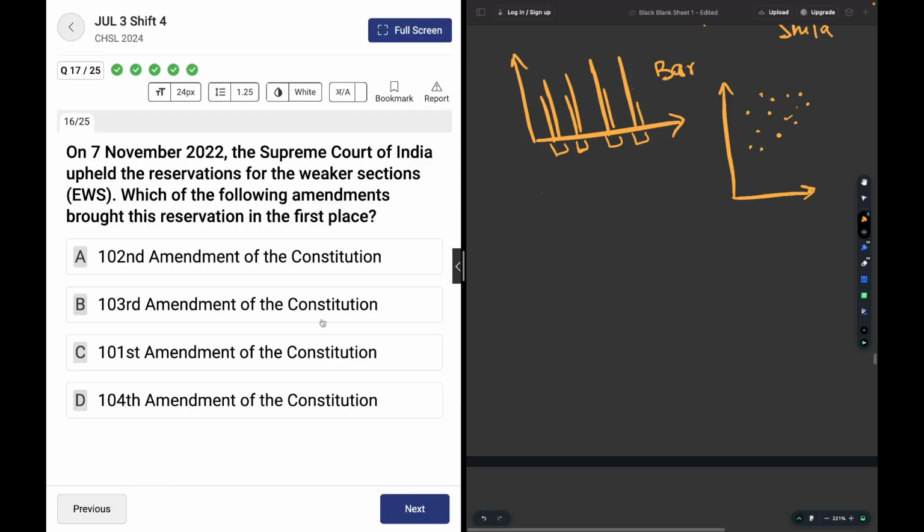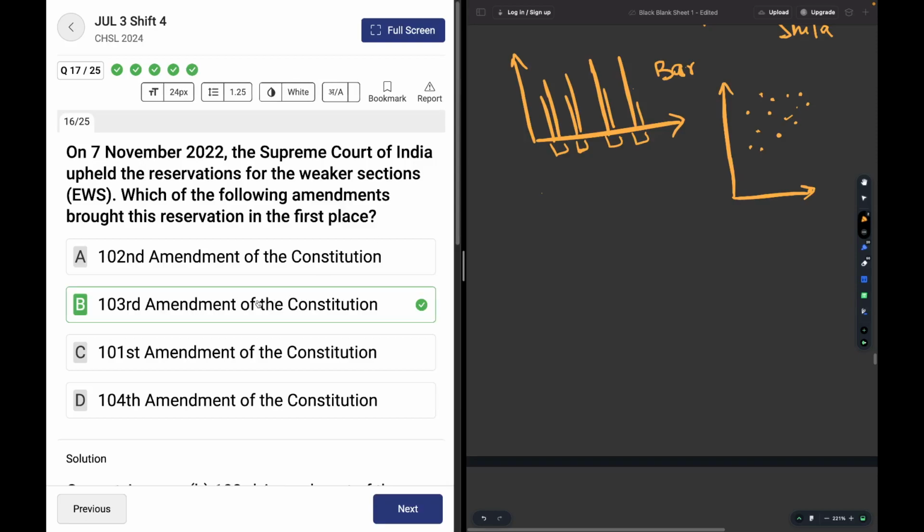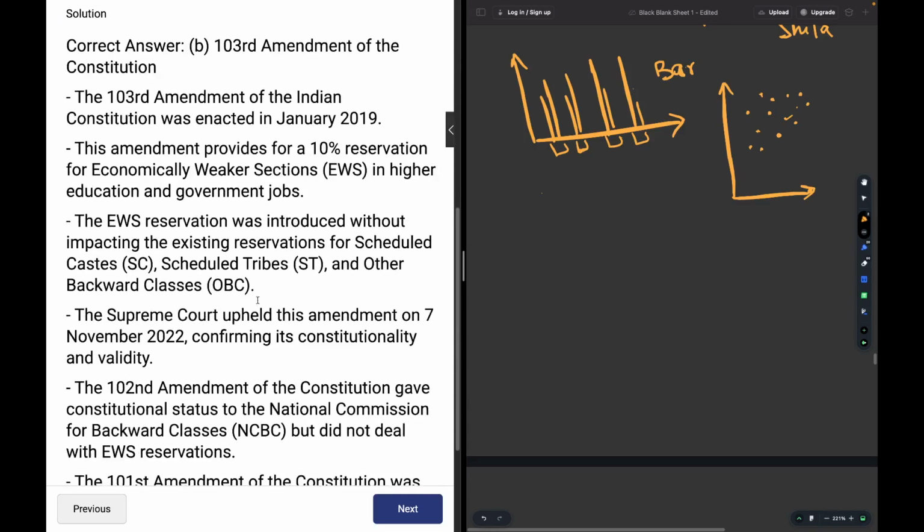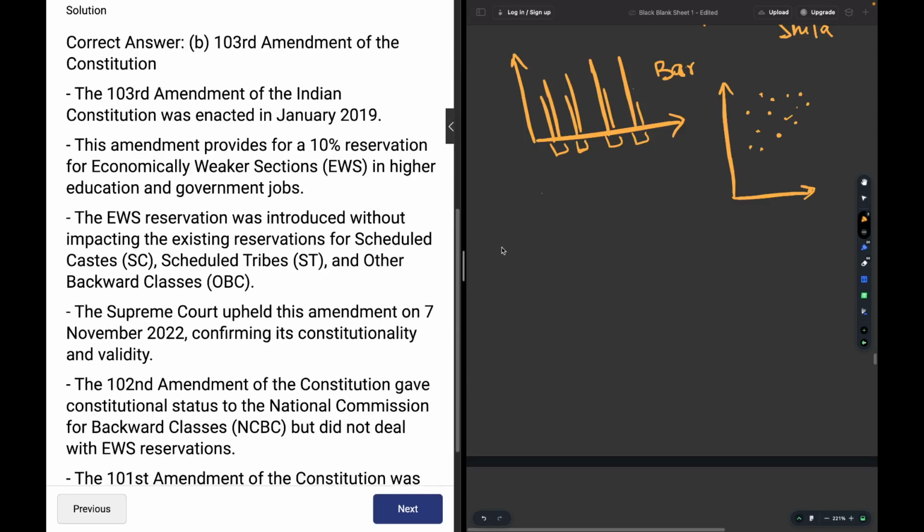Moving on. On the 7th November 2022, the Supreme Court of India upheld the reservation for the economically weaker sections (EWS). Which of the following amendments brought this reservation in the first place? The answer is 103. 103rd amendment. 103 is EWS.